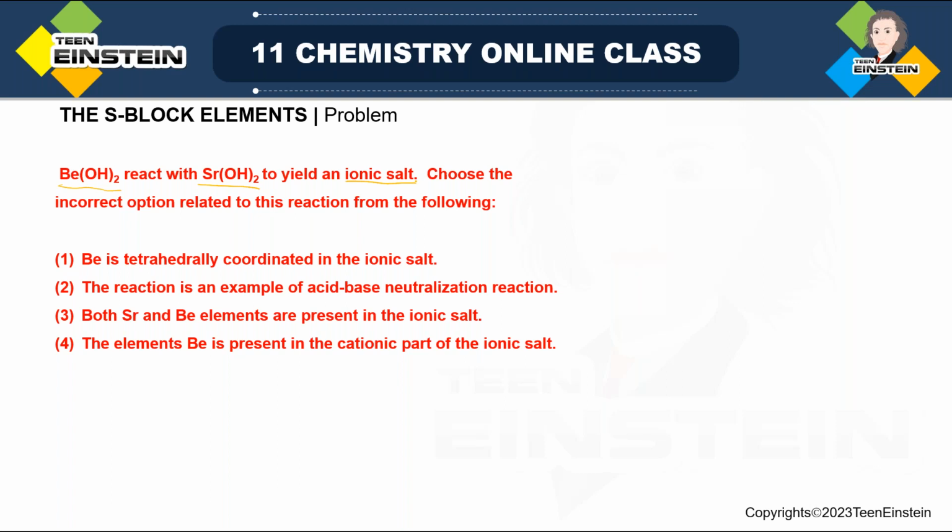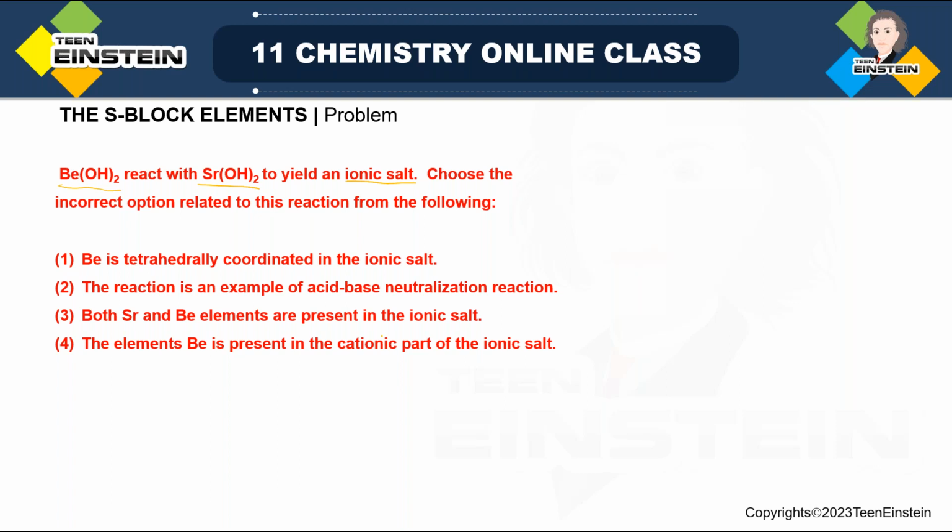And these statements are related to the statement mentioned in the problem, that Be(OH)2 reacts with Sr(OH)2. Now, what kind of reaction can we expect between these two molecules? If you understand that, only then can you answer it. So you have to understand the reaction. When there is a reaction between two molecules and it is producing some ionic salt, you can think that it will be an acid-base type of reaction, because in an acid-base reaction there is formation of ionic salt.